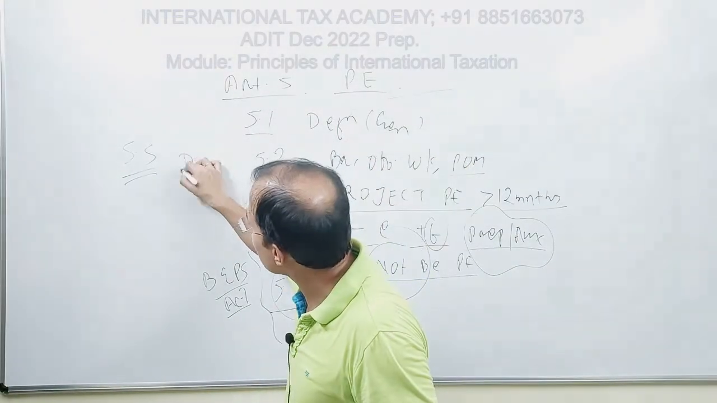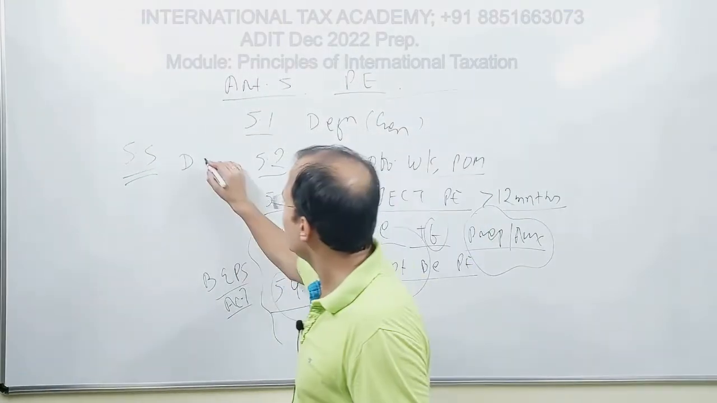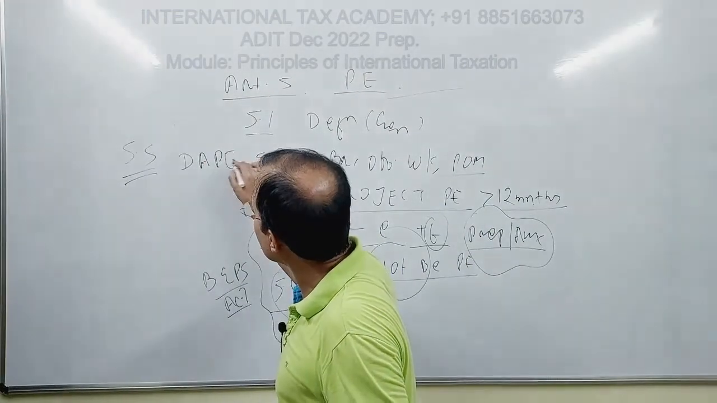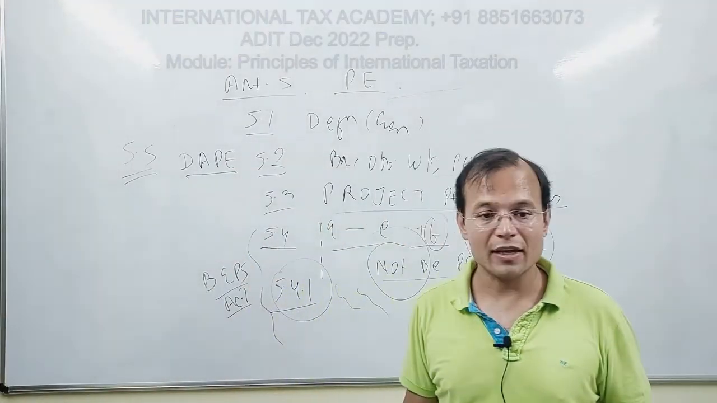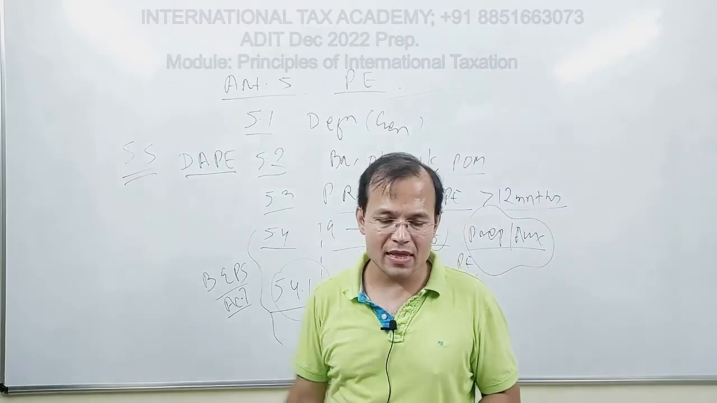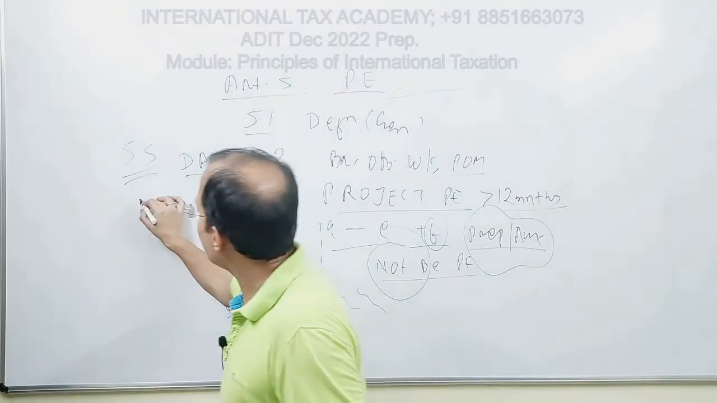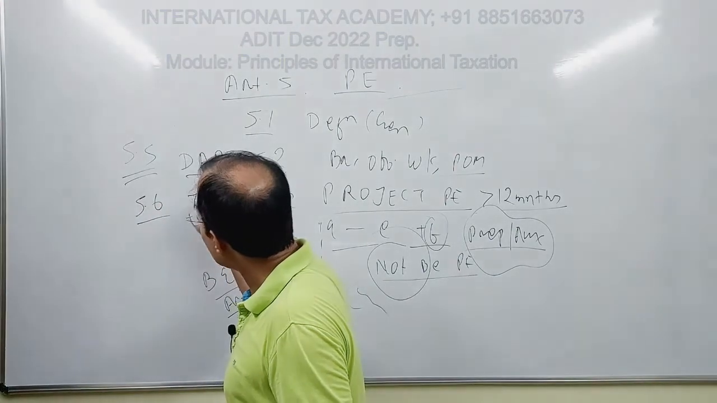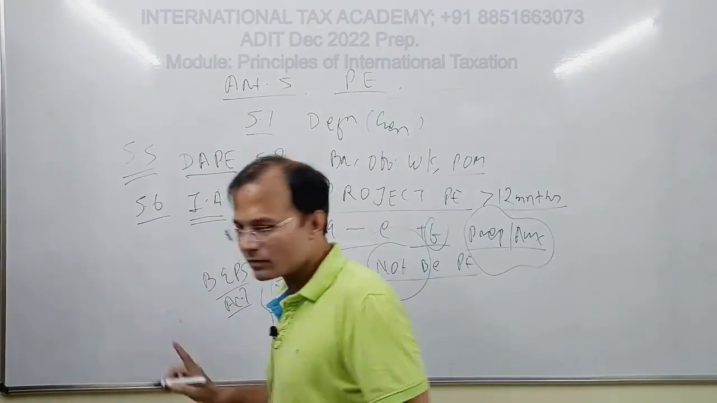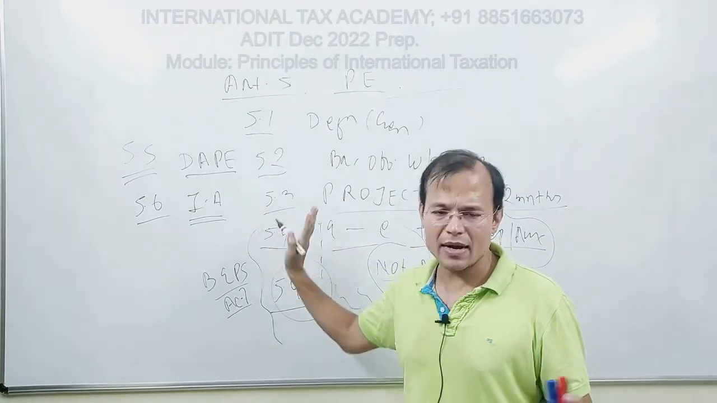5.5 deals with a concept known as dependent agent PE, DAPE. Earlier you had commissionaires, now you have the dependent agent PE, and there are elaborate conditions. 5.6 is the independent agent. This is the dependent agent PE and this is the independent agent.